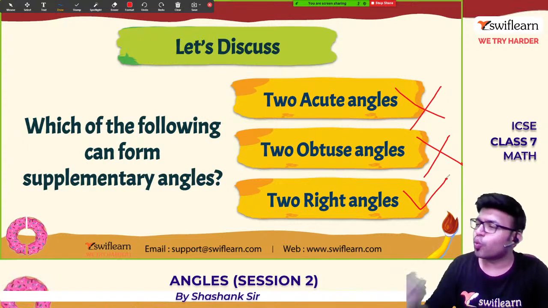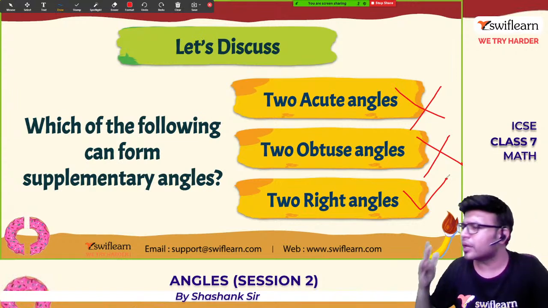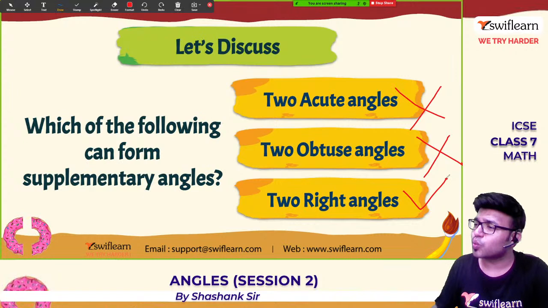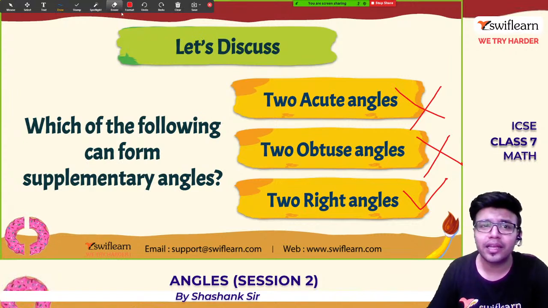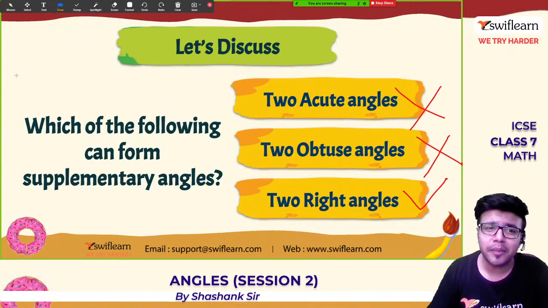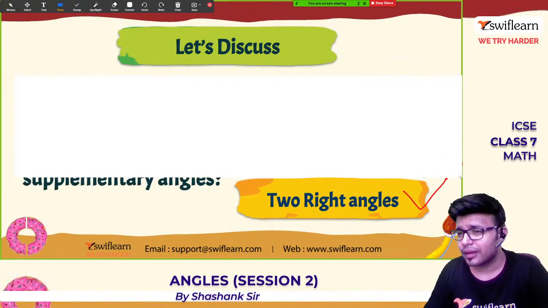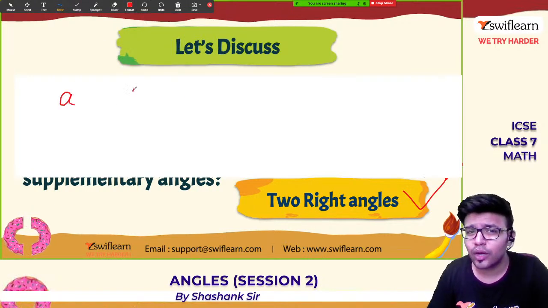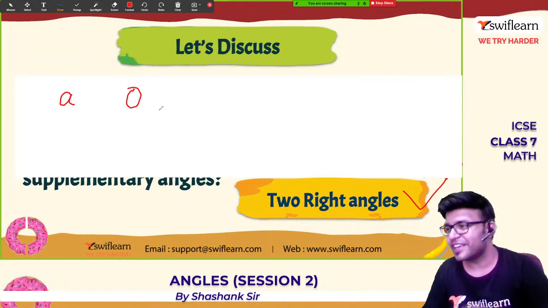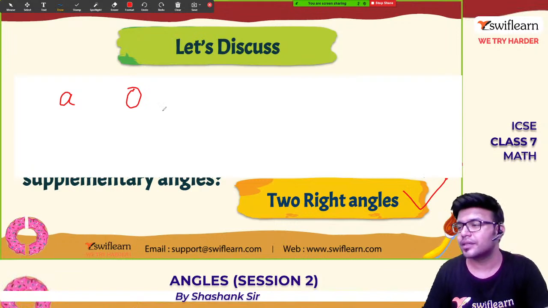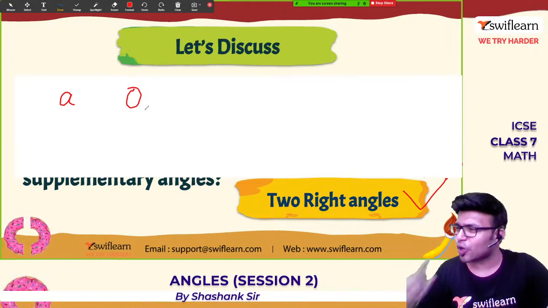So one obtuse angle, one acute angle. Answer this. One obtuse angle and one acute angle, can we form a supplementary angle? I'm waiting for Aryan and others to answer. One acute angle and one obtuse angle. Yes, not always. Not always is the word.